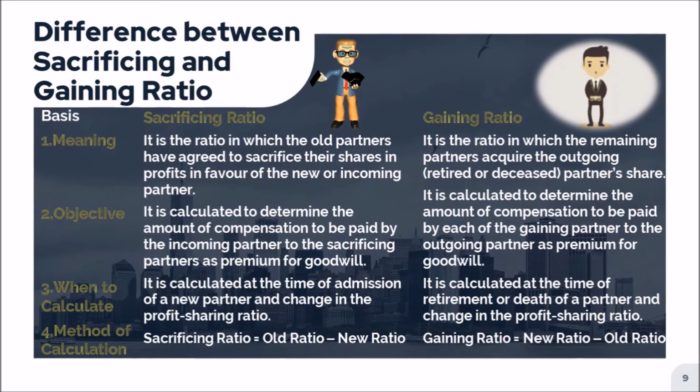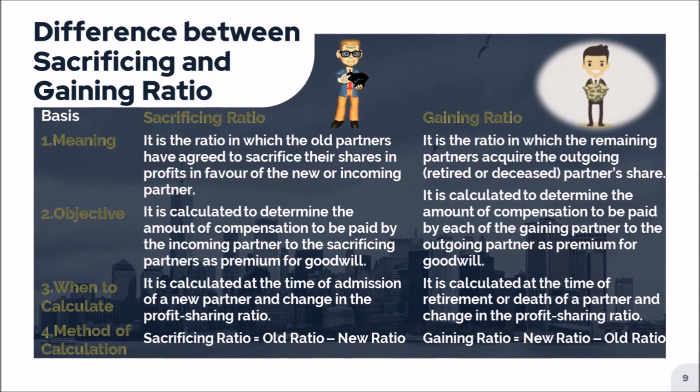That is why at the time of calculation in the chapter change in the profit sharing ratio, we used to write calculation of gaining or sacrificing ratio, because at that point of time we did not know. Whenever partners change their ratio, it may be possible somebody is gaining and somebody is losing.